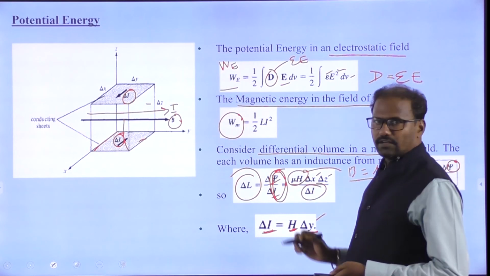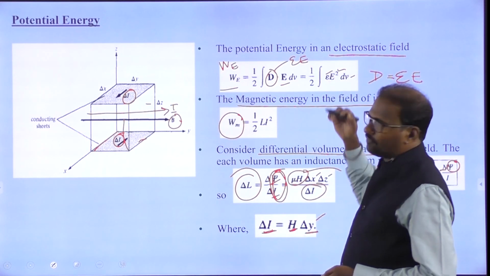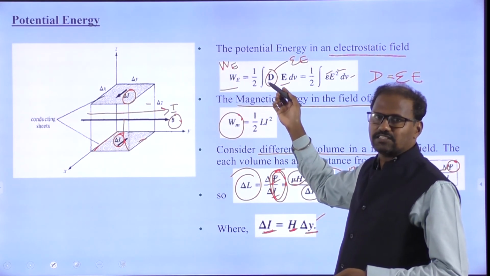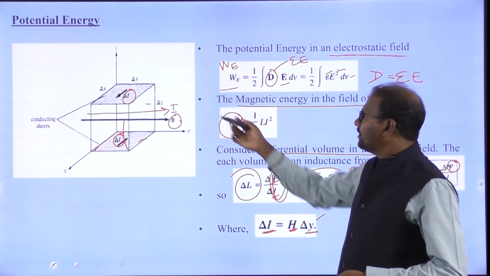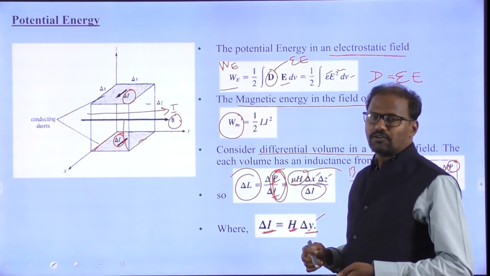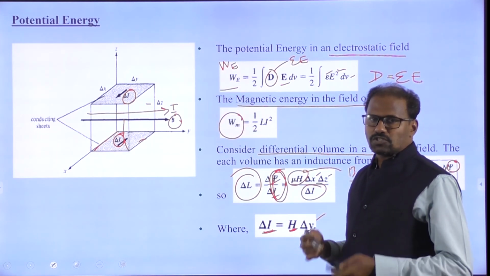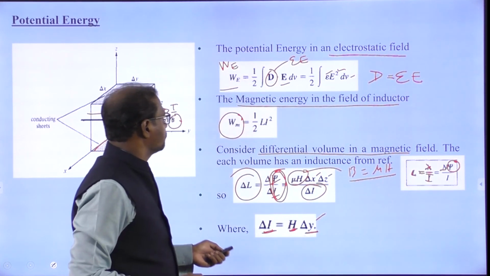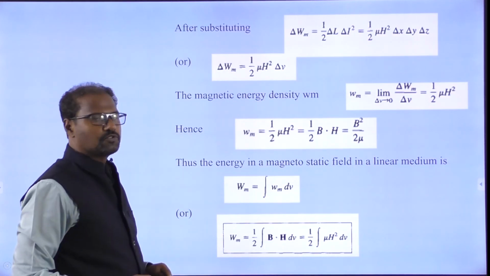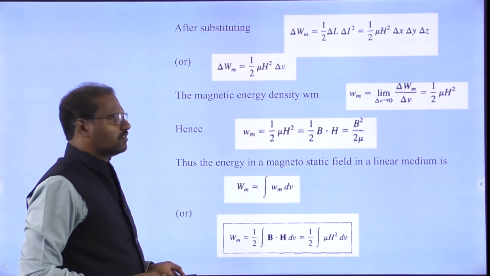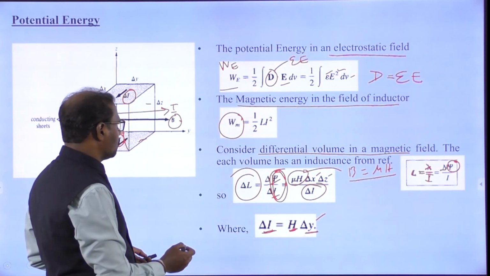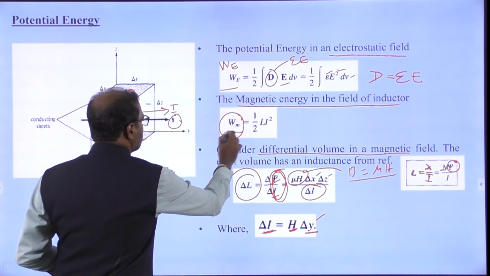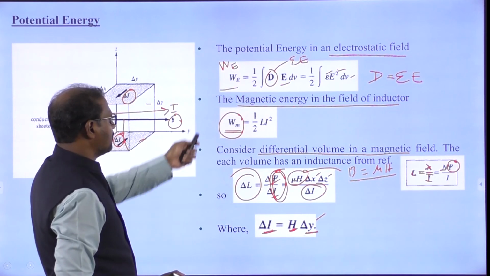So we have taken one differential volume. For the electrostatic field, we calculated the energy stored. Here I am going to take one differential volume, and in that we have to calculate the energy stored. This is our aim, the potential energy. Now after substituting, what is Wm? This is for the magnetostatic field.